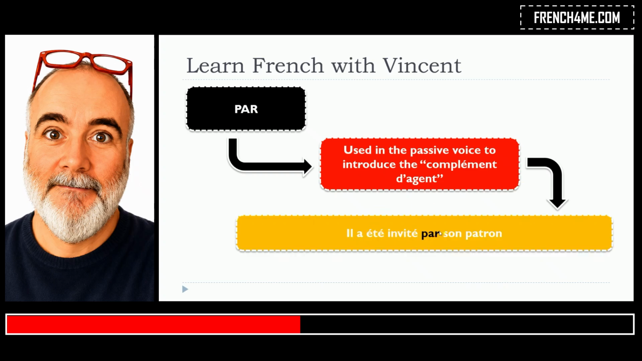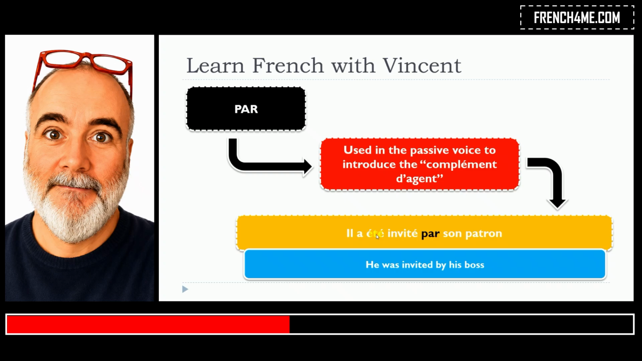Il a été invité par son patron. So I won't explain really the way to construct the passive voice, but the idea is simply that the active voice would be son patron l'invite, but then we want to change the focus and we want to focus on him, so we will modify the sentence and we will say il a été invité, and now because we are putting that in the passive voice, we have to use par to introduce this complément d'agent, son patron.